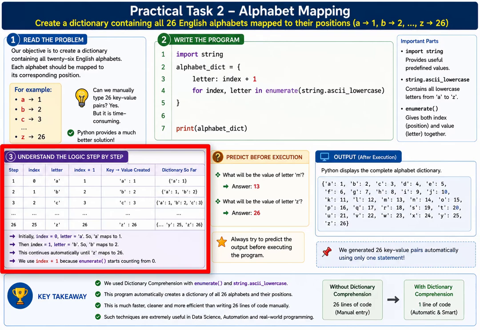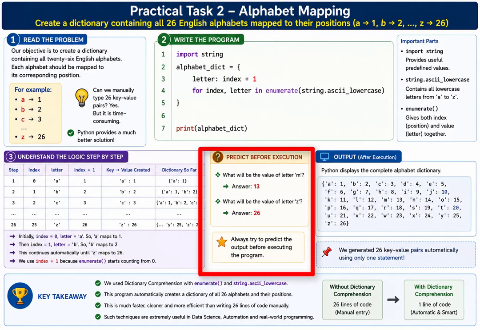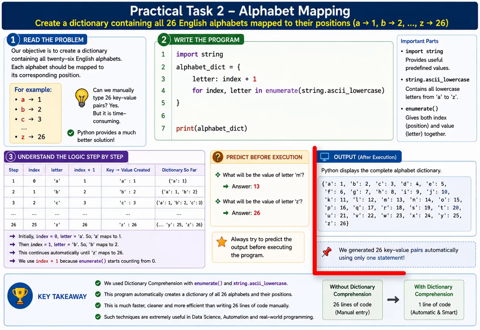Now, before executing the program, can anyone tell me what will be the value of letter M? Correct, 13. What about letter Z? 26. Excellent. Let's execute the program. Python displays the complete alphabet dictionary. Notice that we generated 26 key value pairs automatically using only one statement. Imagine how many lines we would have written without dictionary comprehension. This example shows why Python is one of the most popular programming languages in data science and automation.